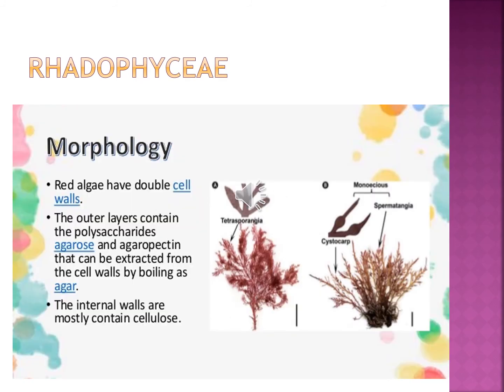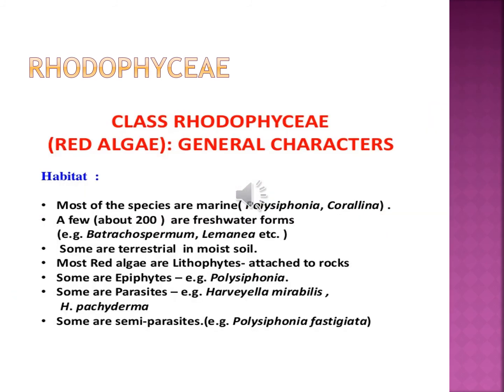Rhodophyceae is a red algae, as I already said. Its outer layer has polysaccharides. Then the internal walls mostly contain cellulose. Okay. Most of the species are marine. Then most red algae are lithophytes attached to rocks. Algae attached to rock are called lithophytes. Then some are semi-parasites. A semi-parasite takes food from another living organism, that is called that.